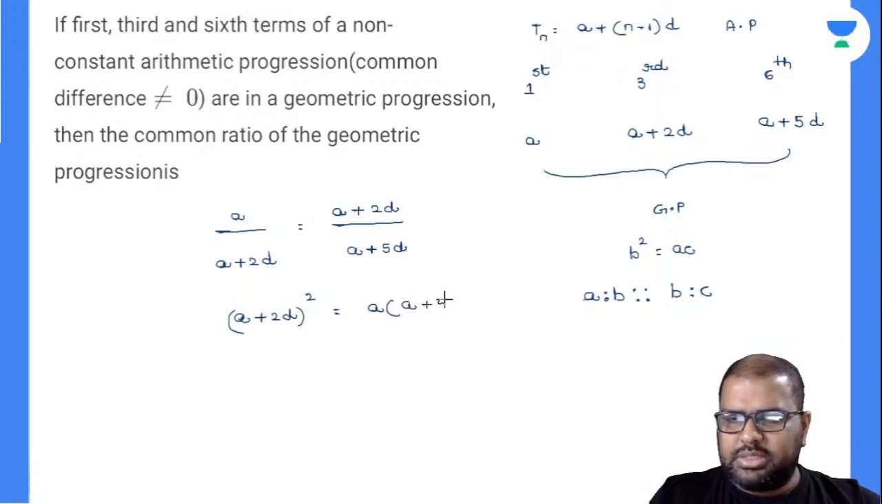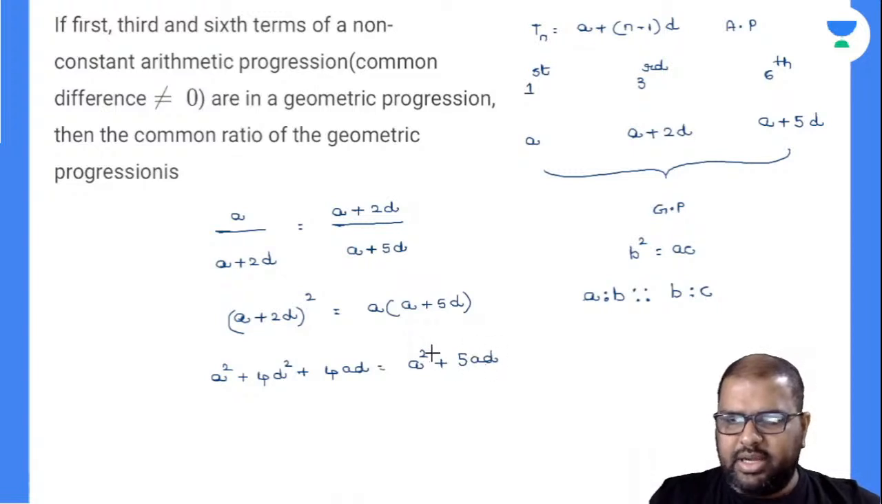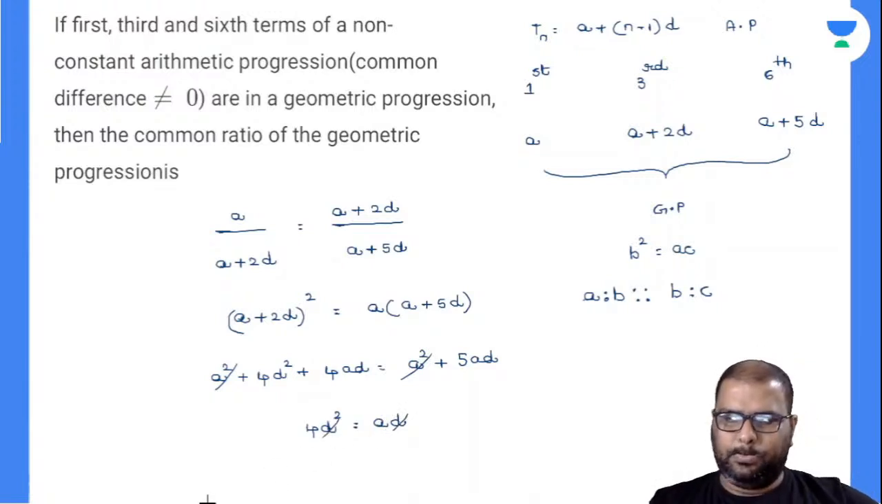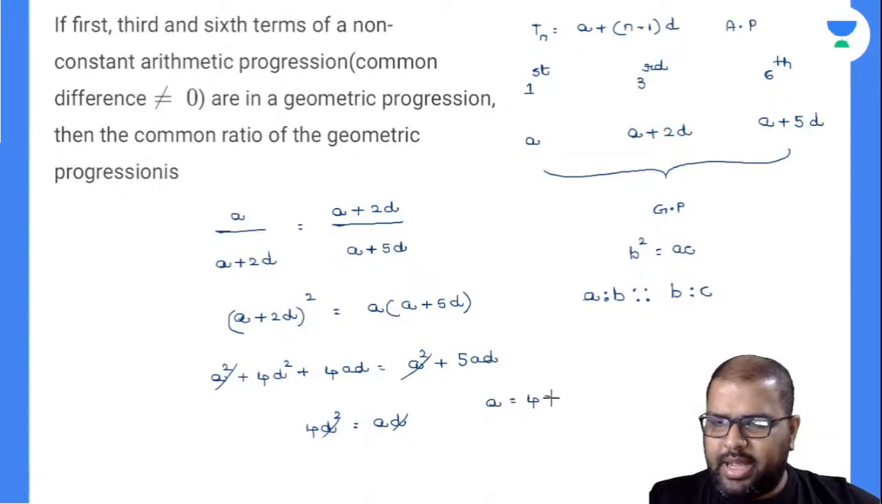So the LHS is in the format of (A plus B) whole square. Am I right or wrong? A square plus 4D square plus 2 into 4AD is equal to A square plus 5AD. So finally A square gets cancelled. 4D square is equal to 5AD minus 4AD, which will be AD. D gets cancelled. So A is equal to how much? 4D. I got my A value.